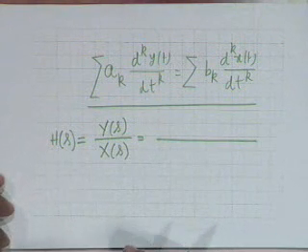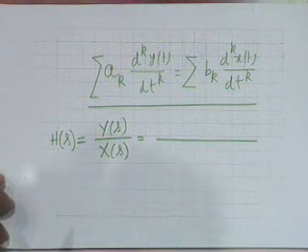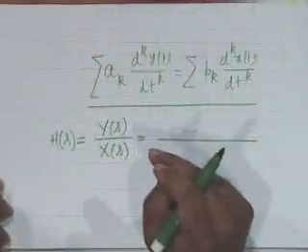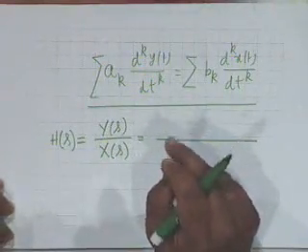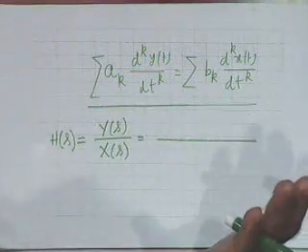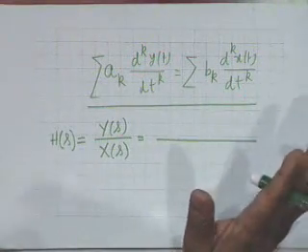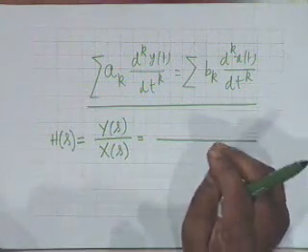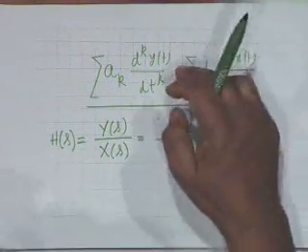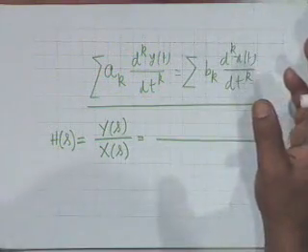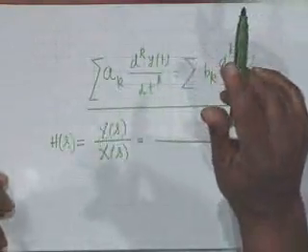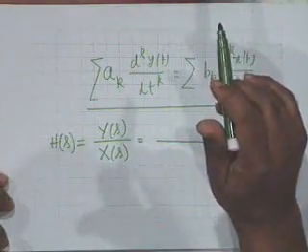Obviously, what we are taking is the bilateral Laplace transform, that is, x of t or y of t is a two-sided function. Then the question of initial conditions does not arise. Is this clear? We are saying y of t exists on both sides of t. X of t exists from both sides of t, that is from minus infinity to plus infinity. There are no initial conditions then. Agreed?